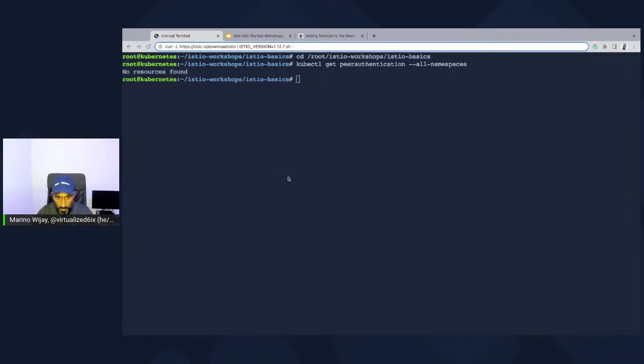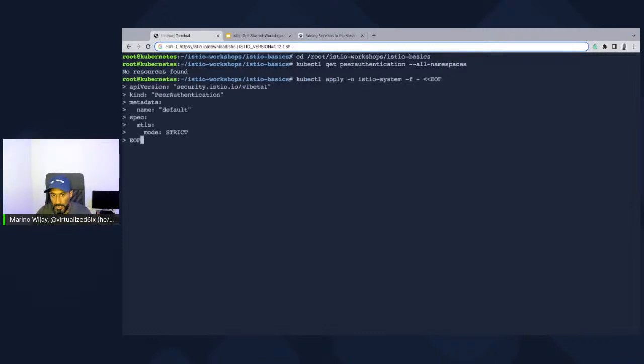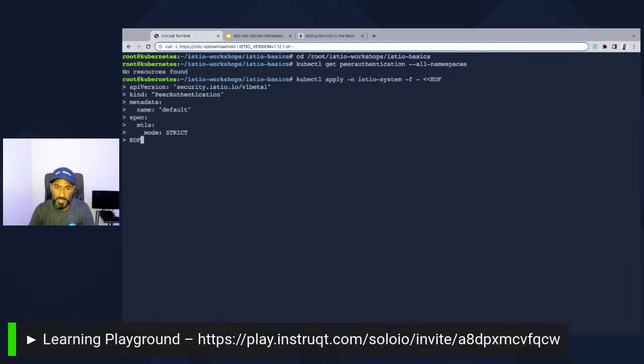So you will see a command block here, which does an EOF configuration, or just passes in the YAML configuration inline. We're basically turning on something called PeerAuthentication, and we're setting the mode to strict. Strict mode means if I am communicating with you and you are communicating with me, we both need to have mTLS enabled. That means I can't communicate with you if you don't have a sidecar.